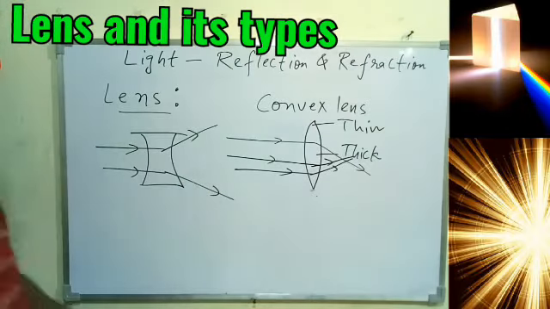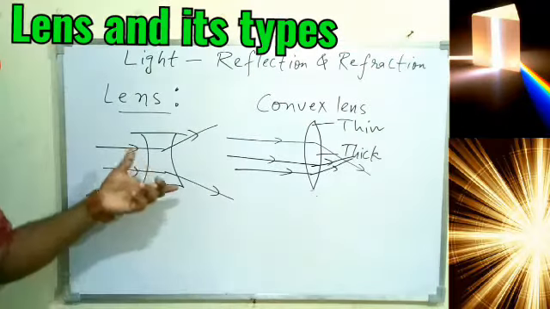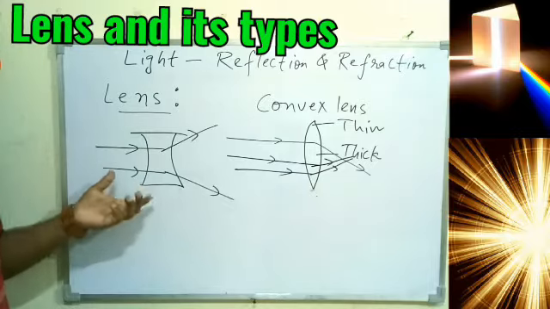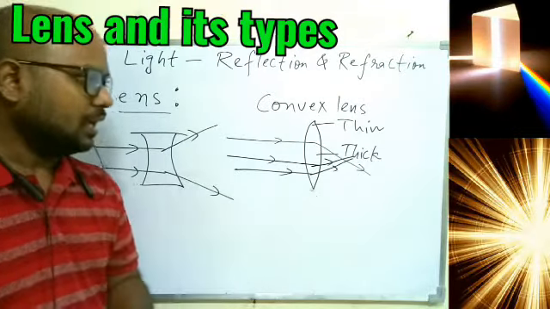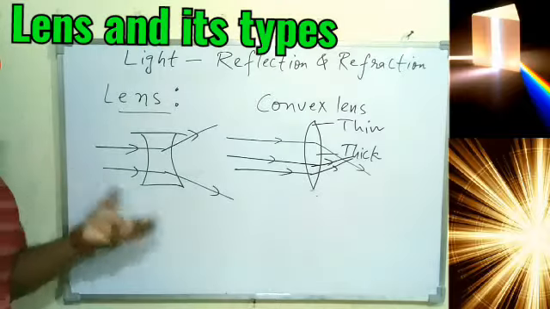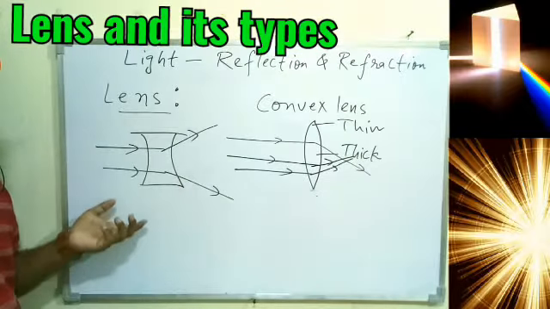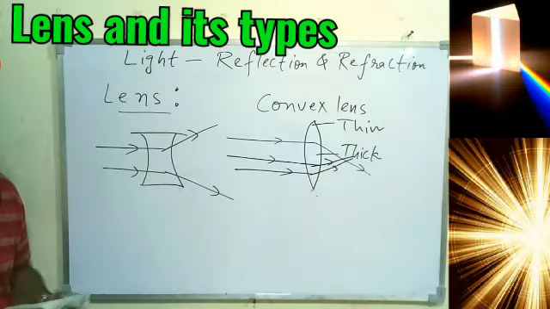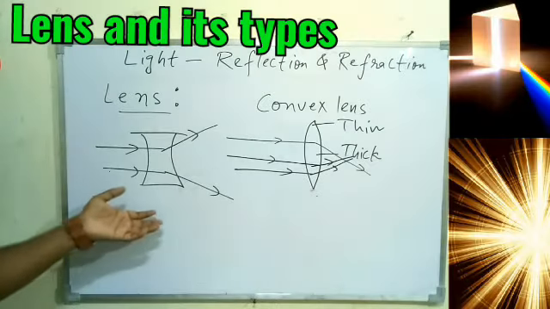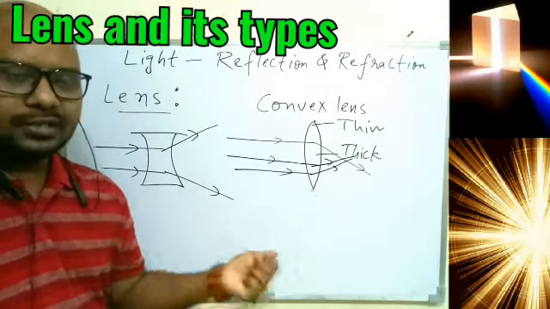So whether we talk about converging or diverging property, it is the lens which is changing the direction of the ray of light, and that is based on the refraction concept. Based on this overall understanding, we are able to define the lens. Very first, it is an optical device because it is based on the light only.